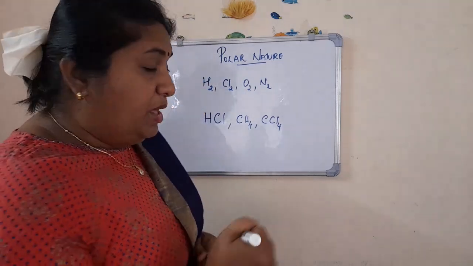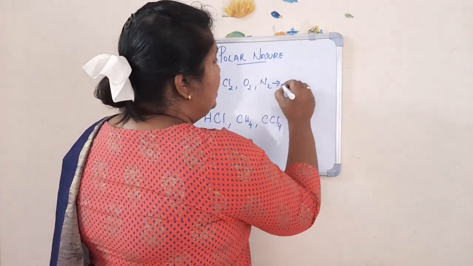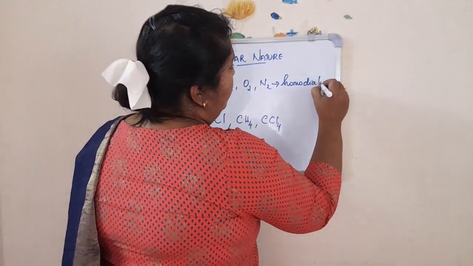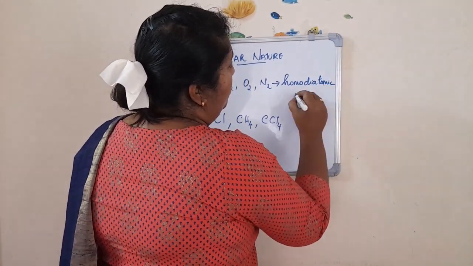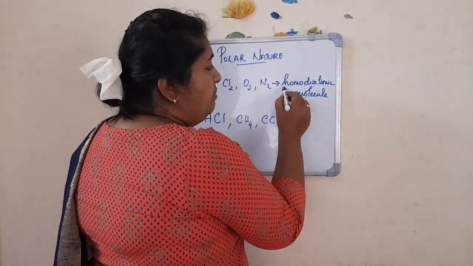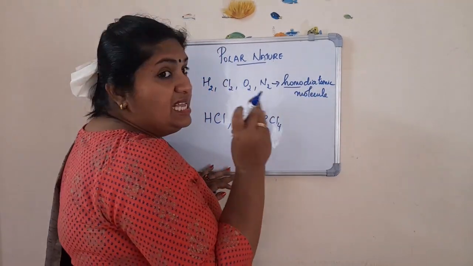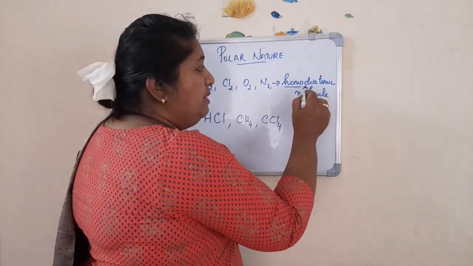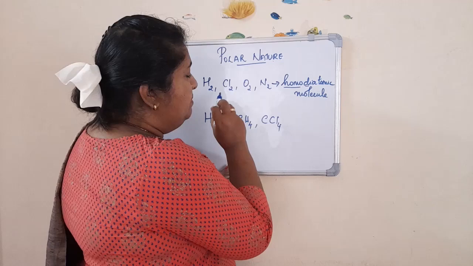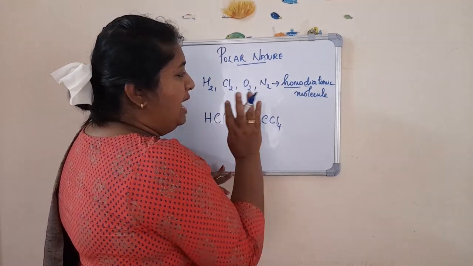Because of that we can call them homodiatomic molecules. What do you mean by the term homo? Homo means similar, same. Di means two atoms. So similar elements having two atoms.